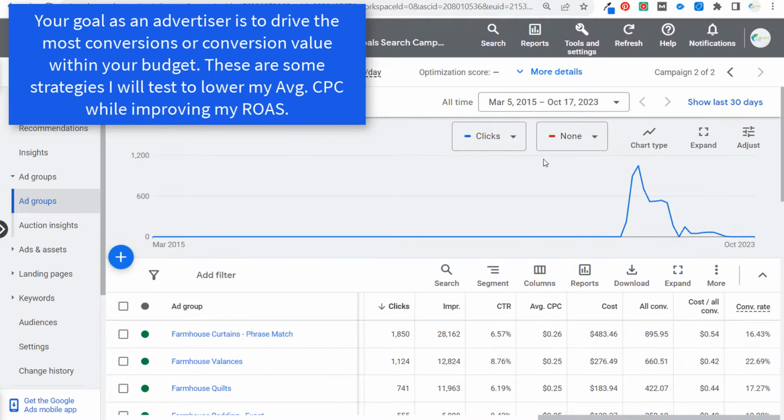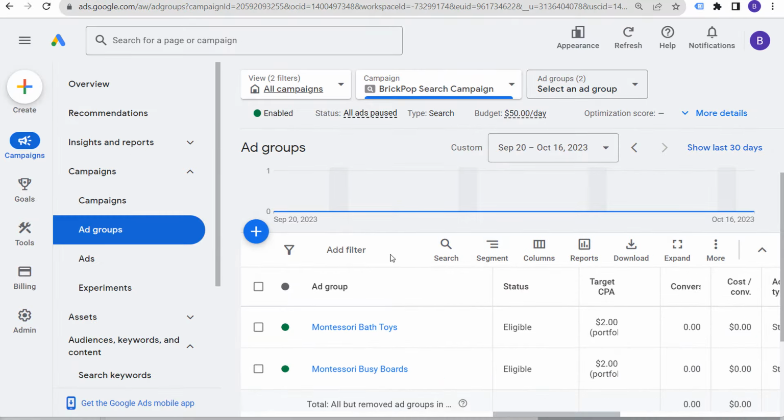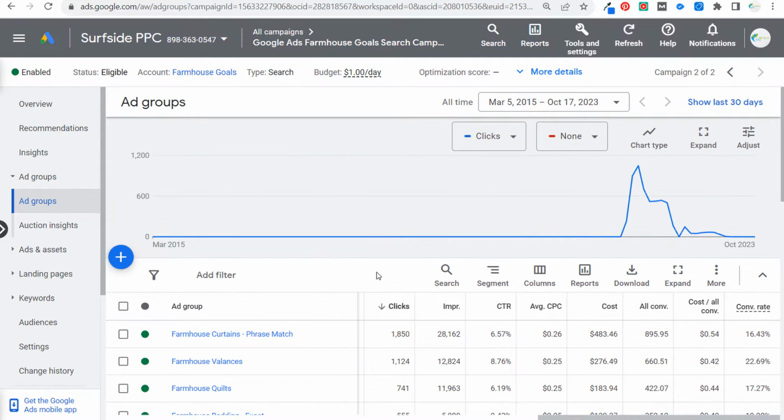I have an old campaign I used as a tutorial, so I'm going to be going in this campaign just for a few of the different strategies, and then I'll also be using the new interface as well. The other thing I want to go over is you should not be mainly focused on lowering your average cost per click. Your main goal is to drive the most possible conversion value at the lowest cost.